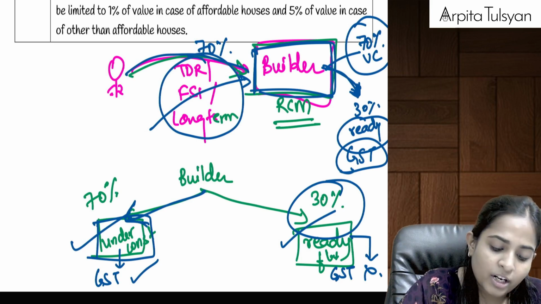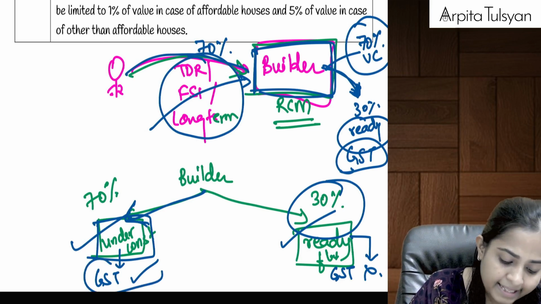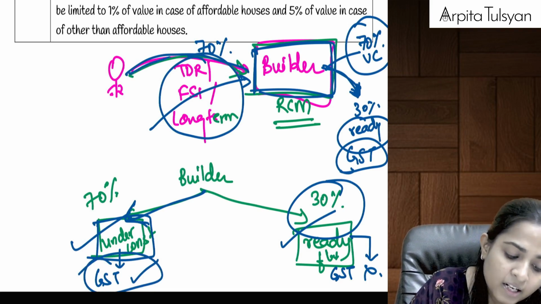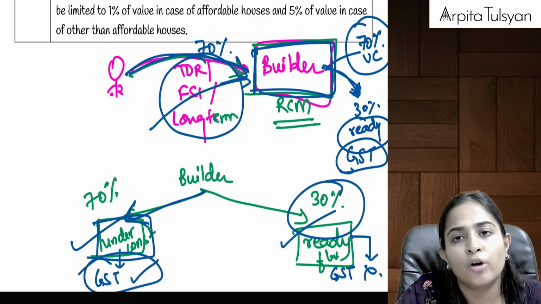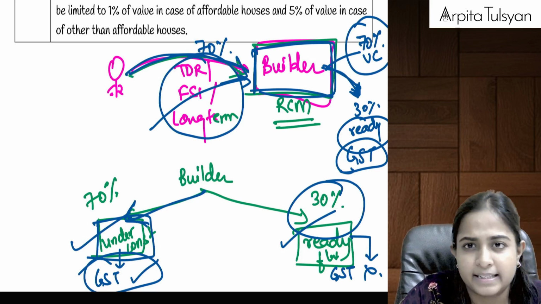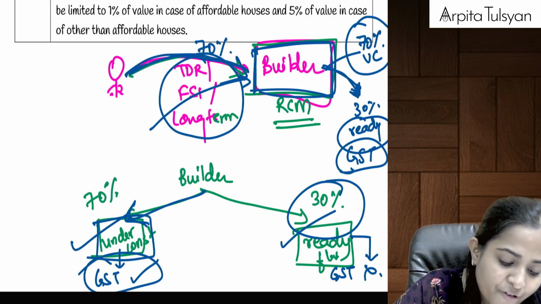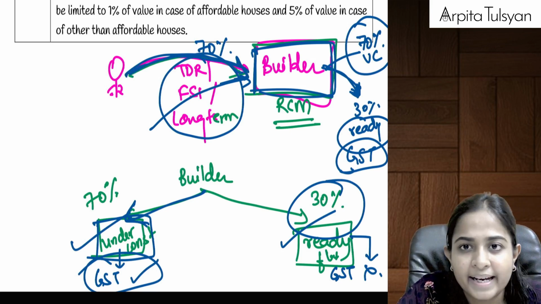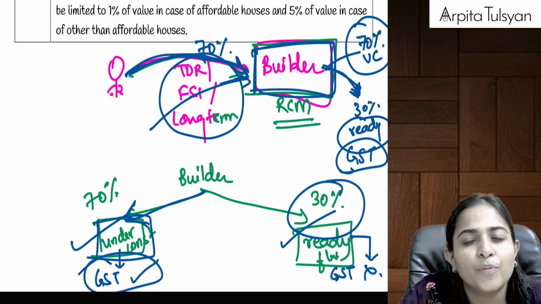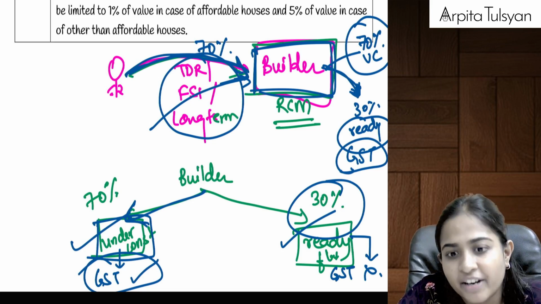So basically what are they telling? If your outward supply is liable to GST, then your corresponding inward TDR, FSI, long-term lease should be exempted from GST. Because anyway if you pay the tax on this under reverse charge mechanism and then take the credit of the same, the effect is nullified.